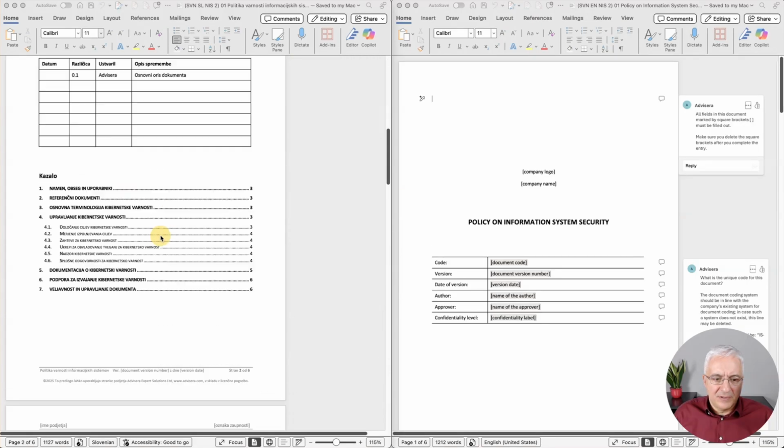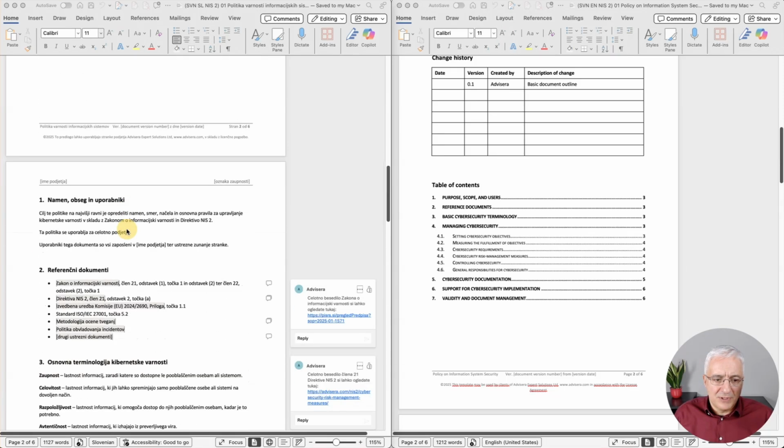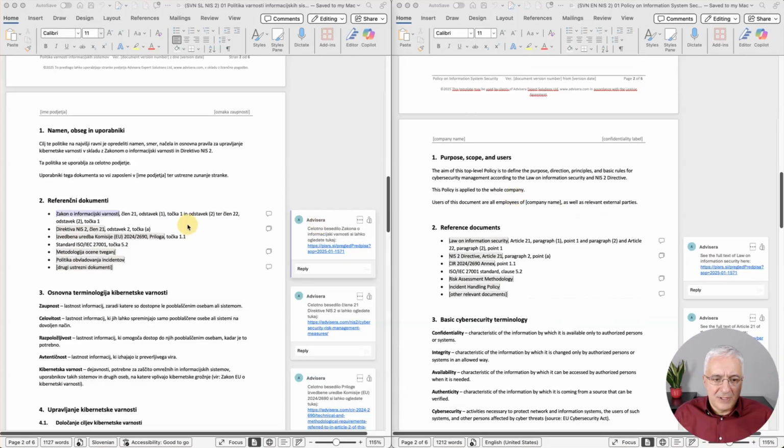Okay, let me also show you this policy on information system security. So let's see the table of contents. By the way, this is a top level policy, so it doesn't really go into detail of, let's say, access control or handling vulnerabilities. It deals with some general things like setting cybersecurity objectives, measurement of the fulfillment, these kind of things, including these general responsibilities. I'll specifically show you this 4.5 about controlling cybersecurity, but let me first show you the reference documents. So here you can see the information security law, NIS2 directive, the CIR, also ISO 27001 clause 5.2.